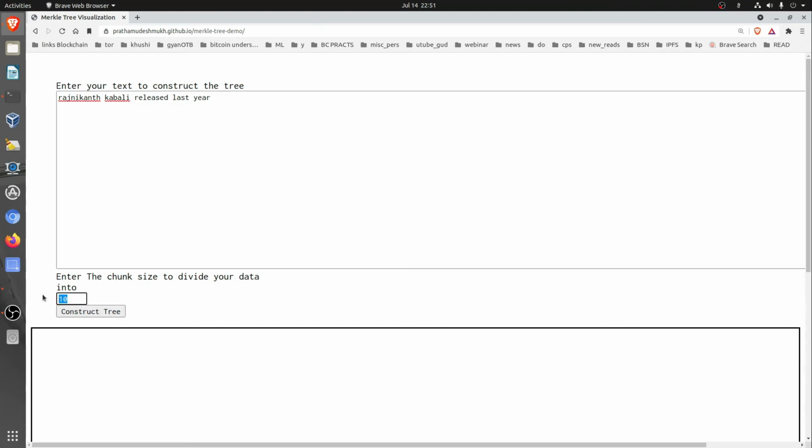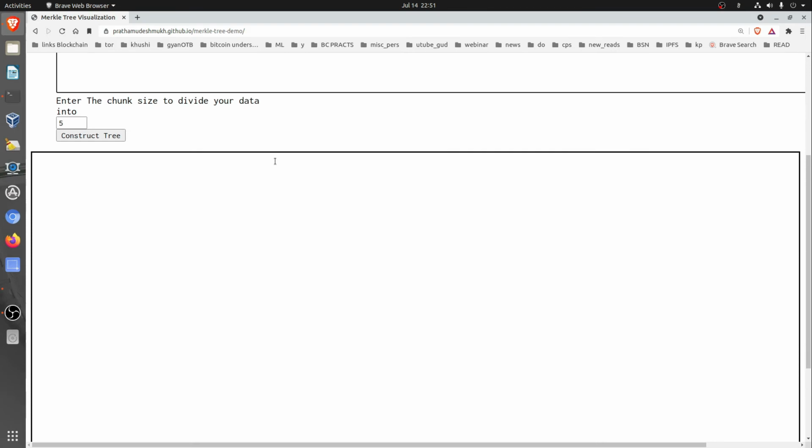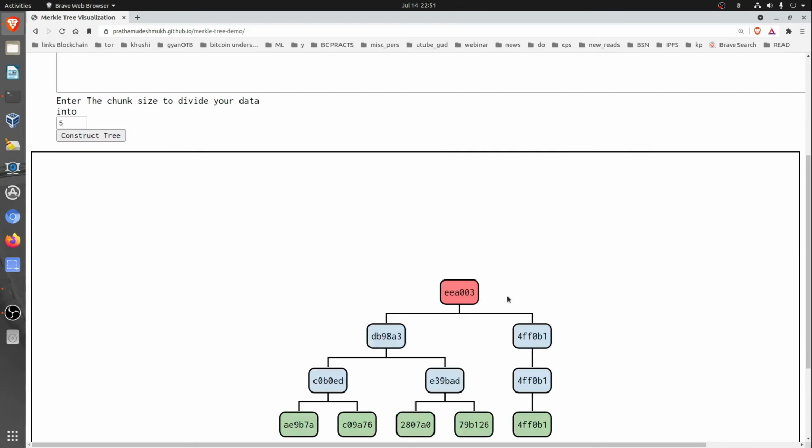For a parameter check, I will divide this data into chunk size 5 and construct the tree. This is the message you see highlighted on the screen, and now I construct the tree. It will take a second and create this Merkle tree.